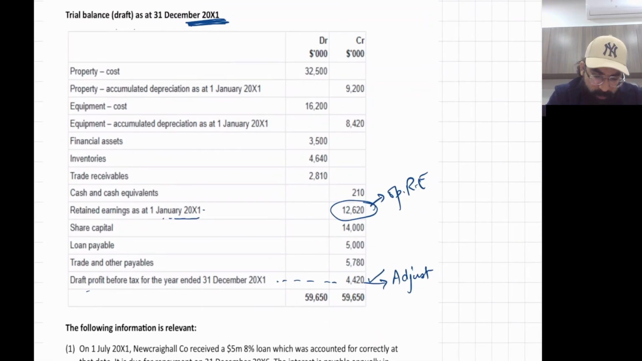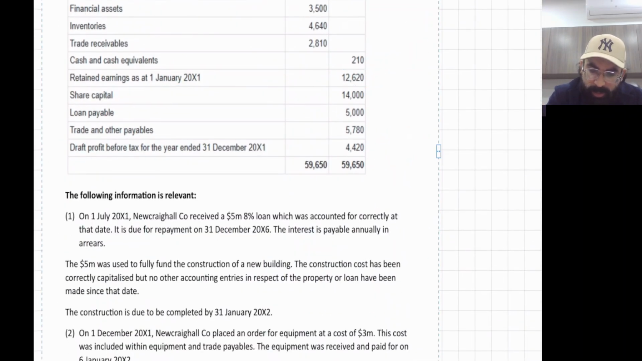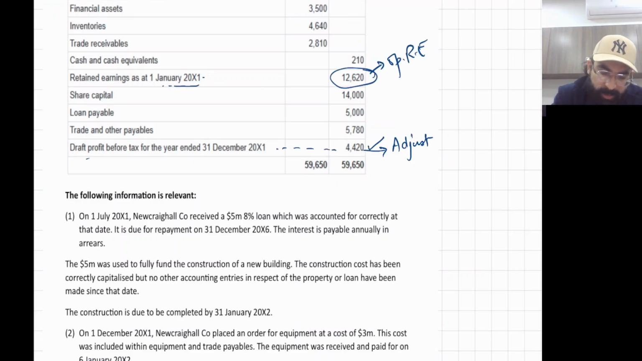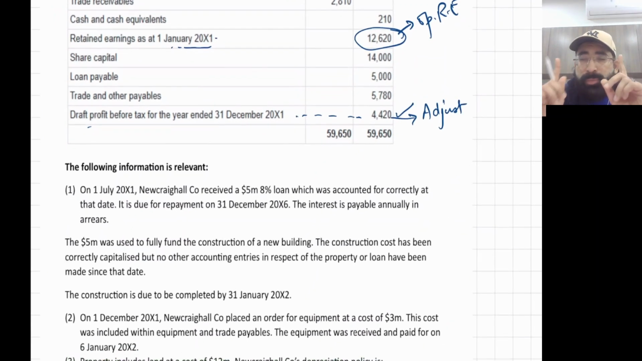So let's start with adjustment number one. Keep the accounting period in your mind. The accounting period is 1st January x1 to 31st December x1. Now this first part is linked to IAS 23 Borrowing Costs. You can capitalize borrowing costs in some cases.